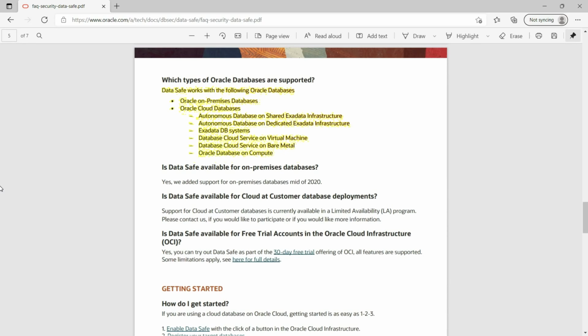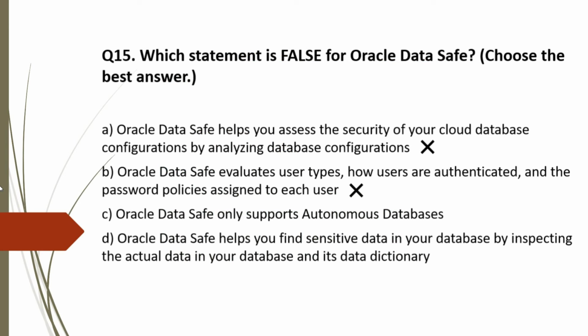Here in the DataSafe FAQ, you can see it does support multiple databases like on-premise databases, autonomous databases, accelerated DB system and many more. So option C is invalid statement, so correct choice. Option D is valid statement, so incorrect choice. The correct option for question 15 is option C.